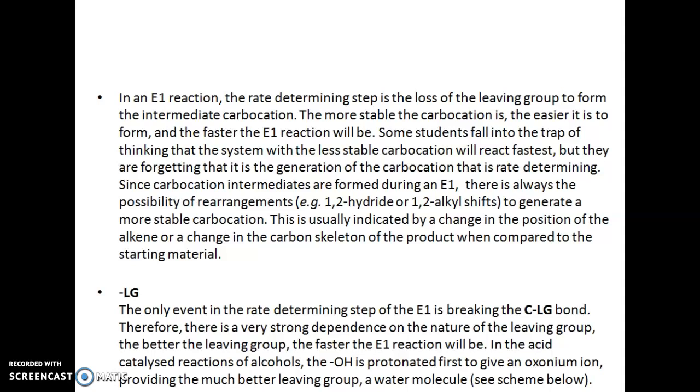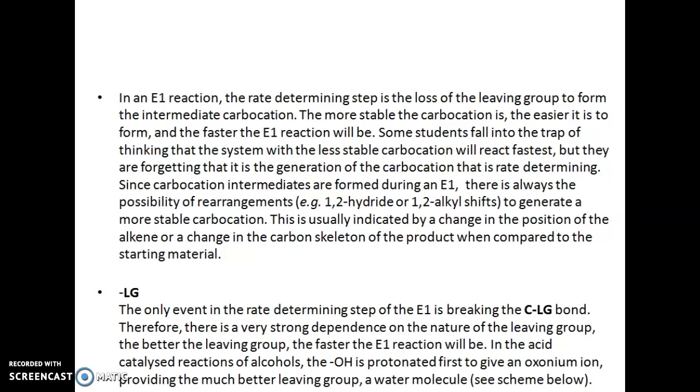If we see, since carbocation intermediates are formed during E1, there is a possibility of 1,2 hydride or 1,2 alkyl shift to generate a more stable carbocation, which is indicated by the change in the position of the alkene or change in the carbon skeleton of the product when compared to the starting material.